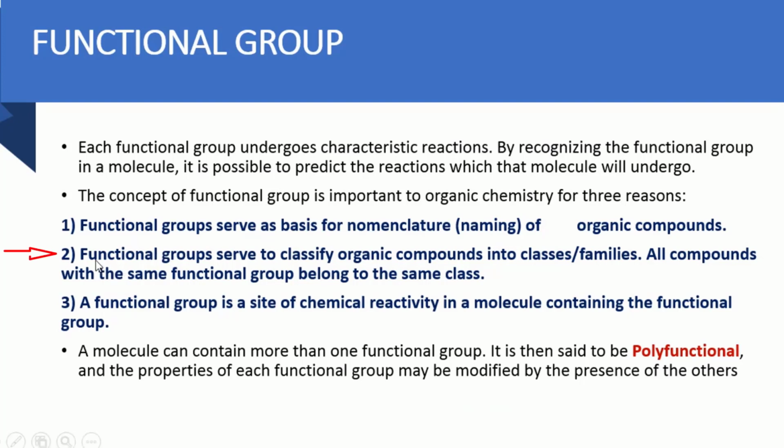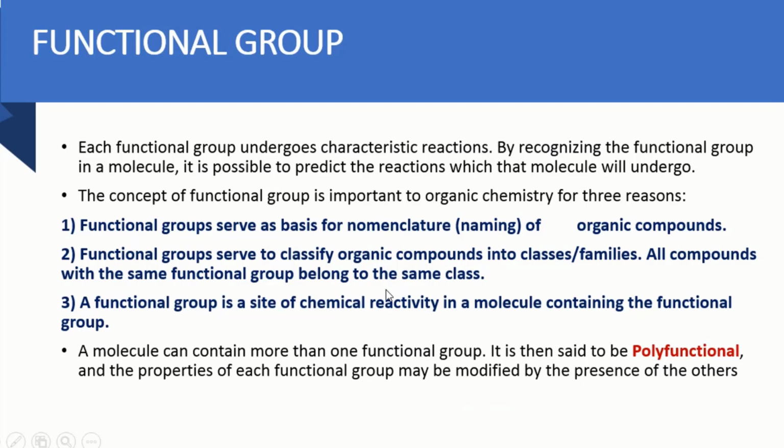Number two, functional groups serve to classify organic compounds into classes or families. All compounds with the same functional group belong to the same class. For example, the alcohol family all have OH as the functional group. Similarly, the amine family all have NH2 as the functional group. The alkene family all have a double bond as a functional group, and alkynes have a triple bond as a functional group. And the third point, a functional group is a site of chemical reactivity in a molecule containing it. That site is important for its reaction.